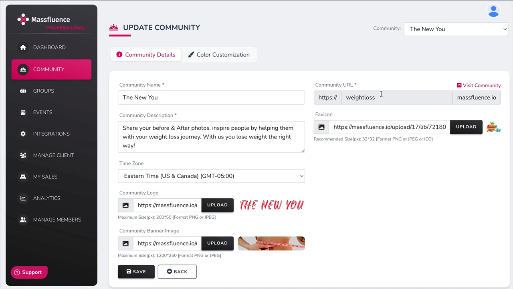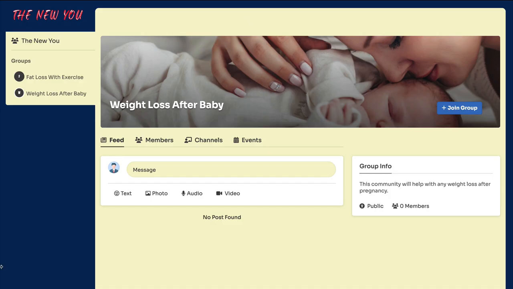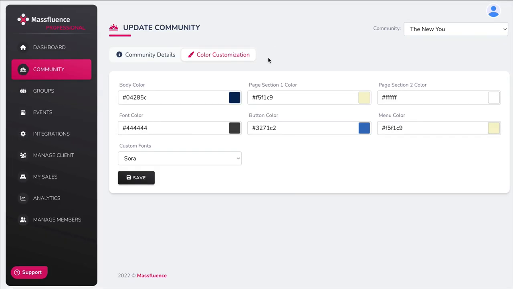So you would give it a URL name because it is hosted on their platform. You do have the opportunity here to use your own domain and host it elsewhere. And your favicon, you would just upload the image. And notice that every time you go to upload an image, it tells you the size that the image has to be in. The other thing you can do is customize the color. So you can decide what color you want your page to be. I did dark blue and light yellow. Each template comes with a pre-selected color combination, and like I said, you can change it however you want.